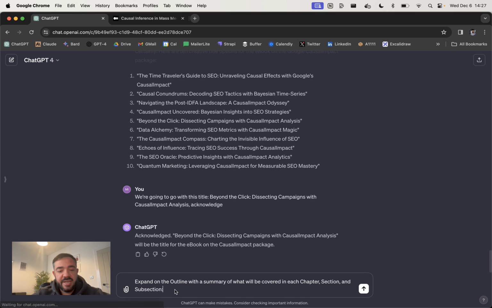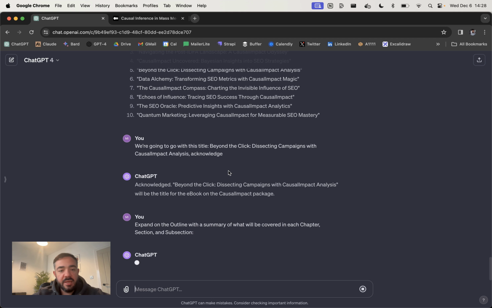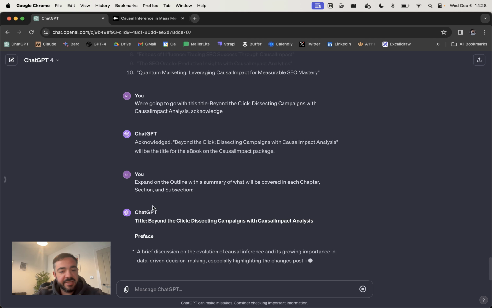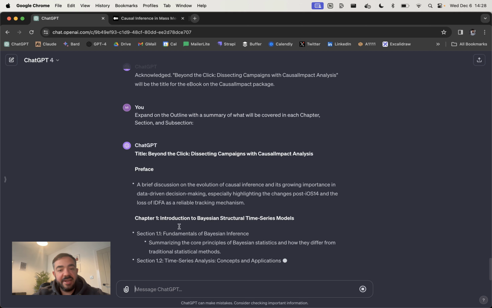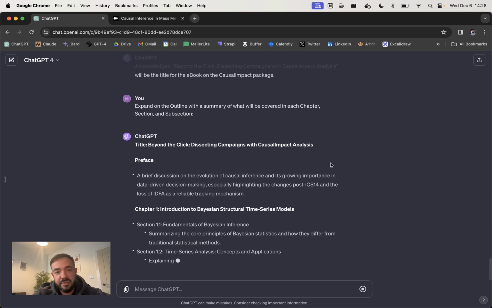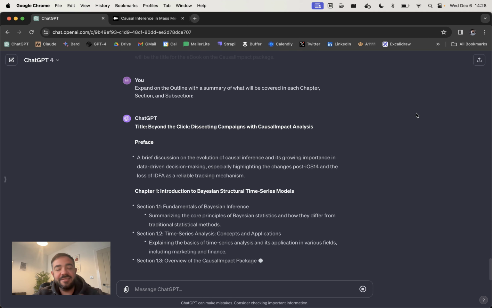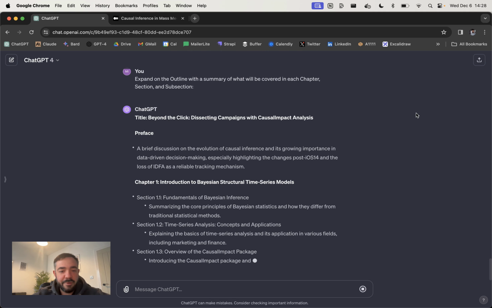Cool. So now I can say this last one here, which is expand on the outline with a summary of what will be covered in each chapter, section, and subsection. So just going to paste that in here. And now it's going to go through and you can see it's selected the title that we've given it. And that's going to affect the summary, which is why I think it's important to put the title in first. You can't come up with a good title unless it has the outline. So that's the order of operations here.